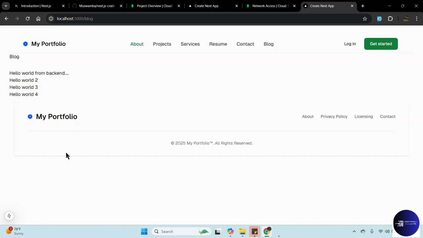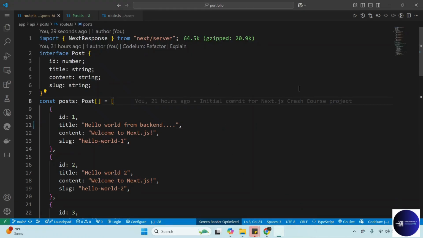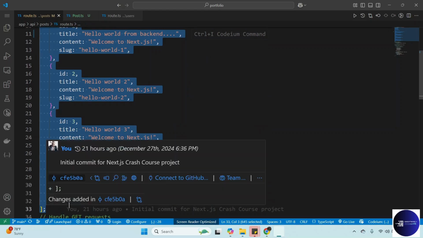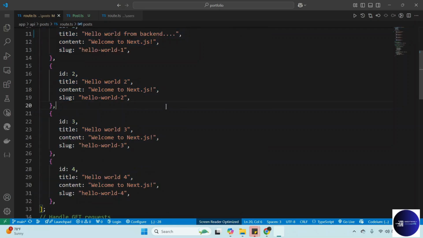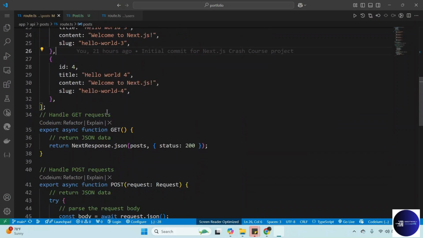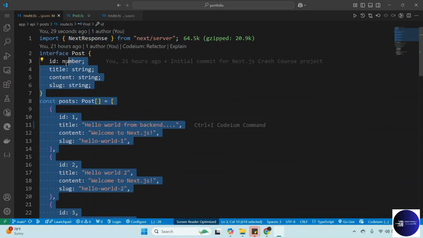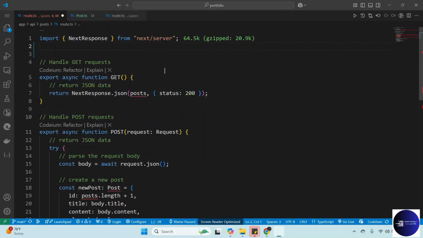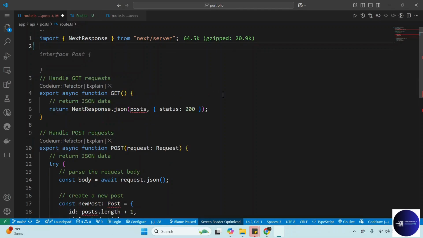We got a couple of errors, we will fix them. All right, so you see, okay, hello from the post. These are posts, these are things we are returning. These are sample posts we are returning. So we can get rid of all this one. We don't need them. All of this one. Here, just delete all of this. We can keep post interface for now. Even that one, we can delete it because this is not the one we are using.